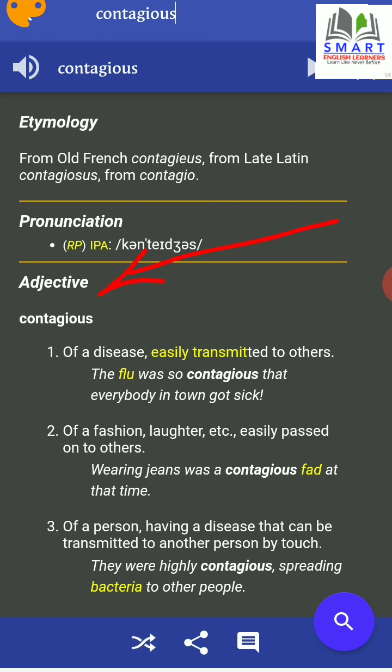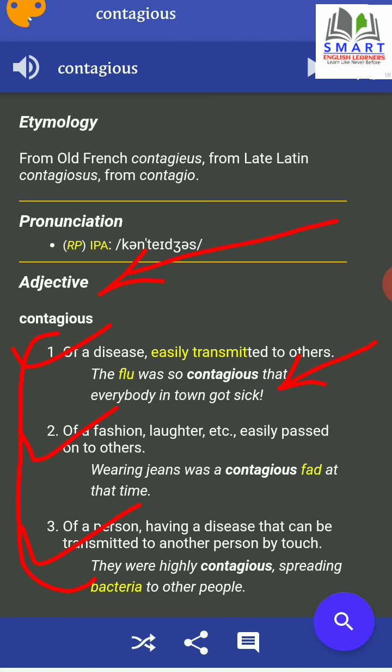See, adjective, that is the part of speech of the word. This word is used as adjective, and then we see the meaning. Three different meanings are given over here. The first, you see, if it is related to disease, when we say contagious disease, it means the disease that is easily transmitted to others. Even you will see an example sentence over here. In the similar way, the meaning of the word in different contexts is given.